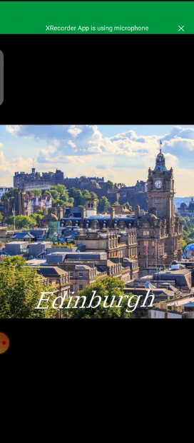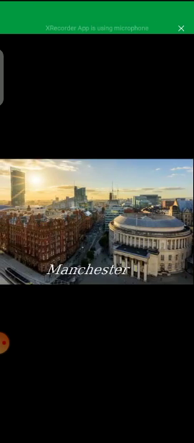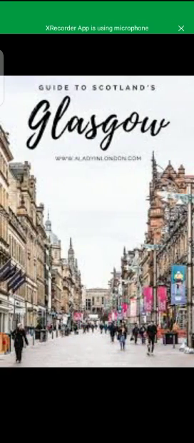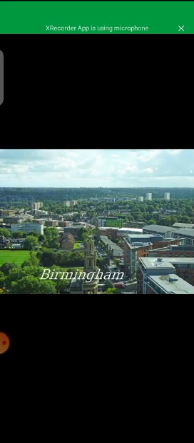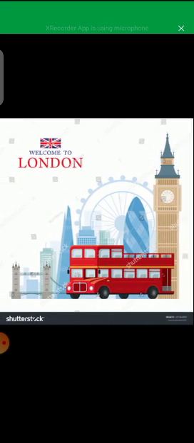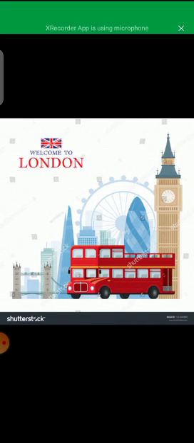If we talk about the important cities inside United Kingdom, these are Edinburgh, Manchester, Glasgow and Birmingham, and London as well. Then come towards the location: United Kingdom is separated from the continent Europe by the English Channel Sea. As you can see in the pictures below, although it is a country inside the continent of Europe, it is separated from the continent Europe through the English Channel Sea.